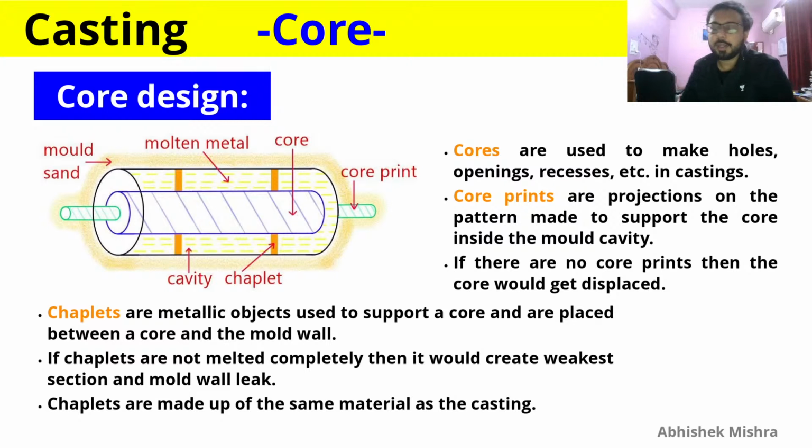If it is not doing that, then it will create a weak section there, and leakages can also occur from that region. Since chaplets fuse and mix with the molten metal, they need to be made of the same material as the casting, because they will be in the final casting. And that's it for the core and chaplet introduction. Now let's continue and see what more we can learn about them, so that we can solve numericals and things like that.